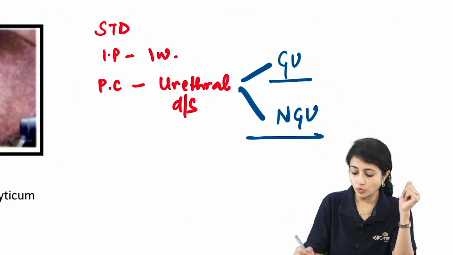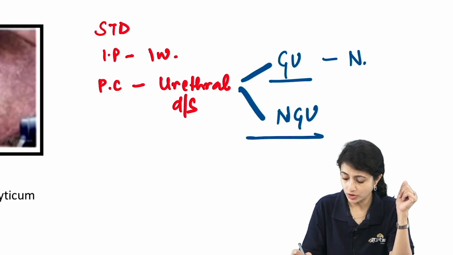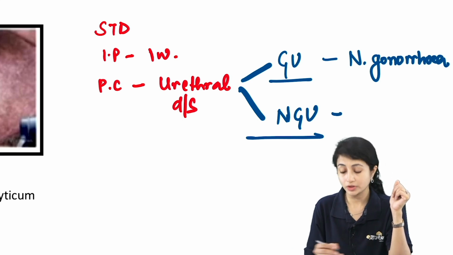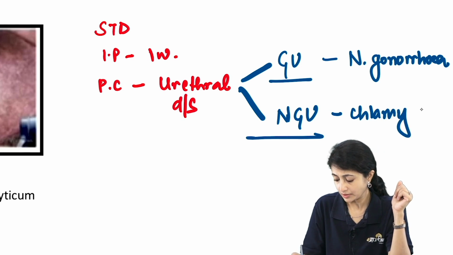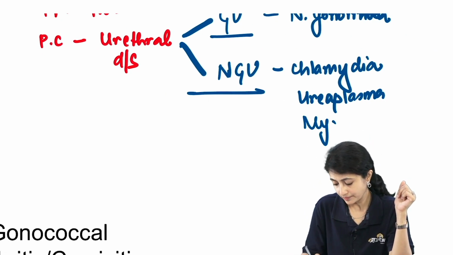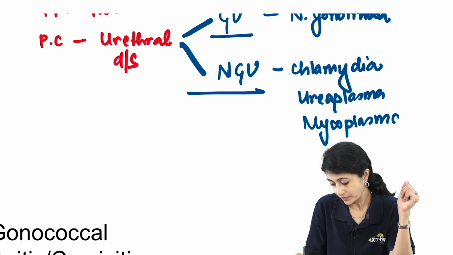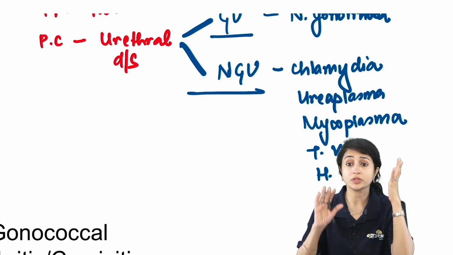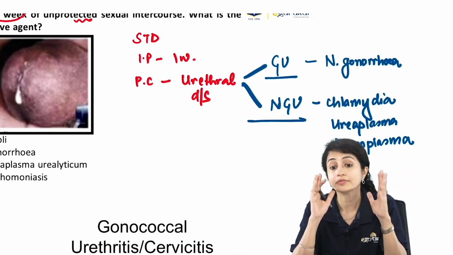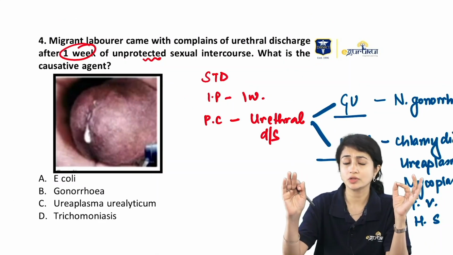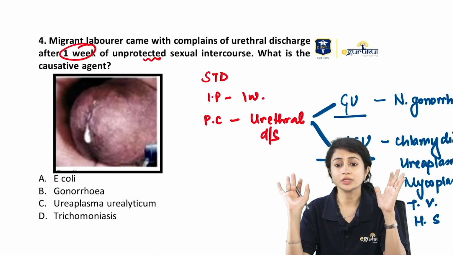We know this. Now, gonococcal urethritis, we know is caused by Neisseria gonorrhoeae, whereas non-gonococcal urethritis is caused by chlamydia, ureaplasma, mycoplasma, Trichomonas vaginalis, and even herpes simplex virus. All this can cause NGU, right? Now, how did we differentiate between GU and NGU? Now, in the question, they didn't give you anything. They just said urethral discharge, 1 week, and what is the causative organism.